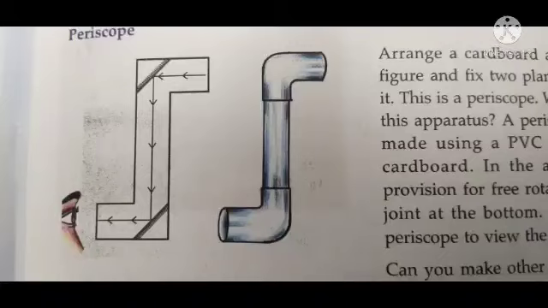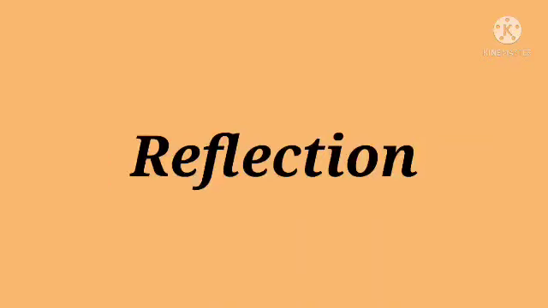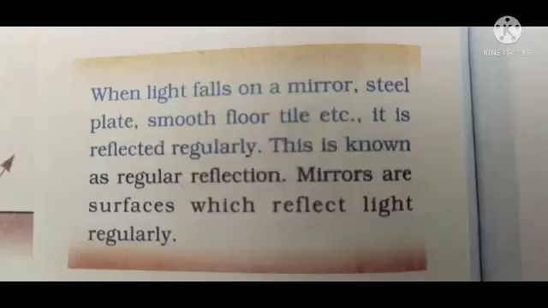In this chapter, we studied the different properties of light. The study of light is called optics. Optics deals with the study of light and light properties. We already studied one property, that is reflection. The smooth, polished surfaces reflect light. They do not allow them to pass through it.